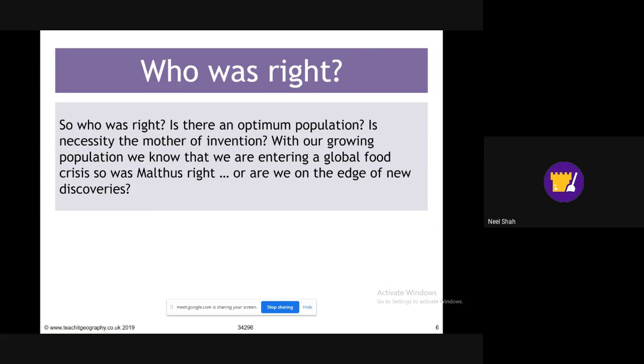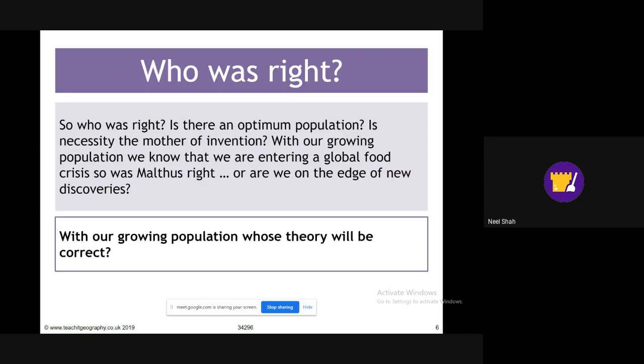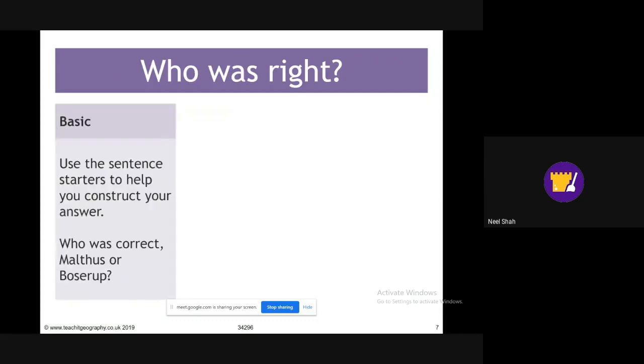Is there an optimum population? So is there kind of like a peak population number? Is there a number that if we go above this number, the earth is going to struggle? It's going to be difficult to feed all these people. And is necessity the mother of invention? What do we mean by this? We mean, do we need to get to a point where there's shortages for us to be creative and come up with better ideas? This is something I mentioned earlier as well. So do you think this is something that will change in the future, or do you think this is something that's going to only get worse? Again, there's lots of views on this, so it'd be interesting to see your opinion.